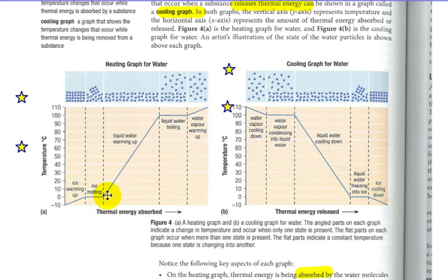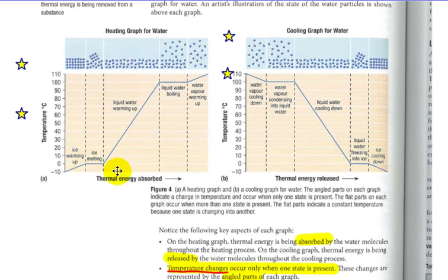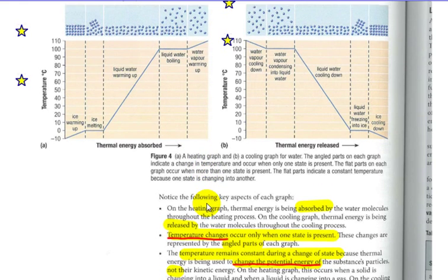The increasing lines or the decreasing lines represent a single state. So here we have solid, liquid, gas, or gas, liquid, solid. And the flat line regions represent a change in state. So ice melting, so solid going to liquid, liquid going to gas, gas going to liquid, liquid going to solid. So that's demonstrated by the flat line region. So you can see even here in the little visuals, this isn't solid, it's not liquid, it's kind of a transition between. Same thing here, not liquid, not gas, but a transition.